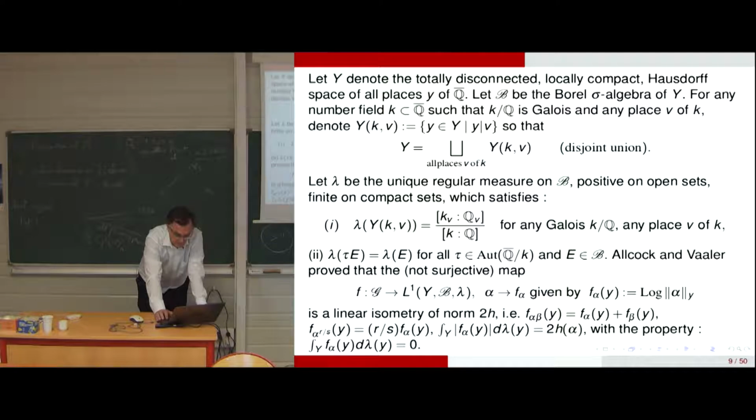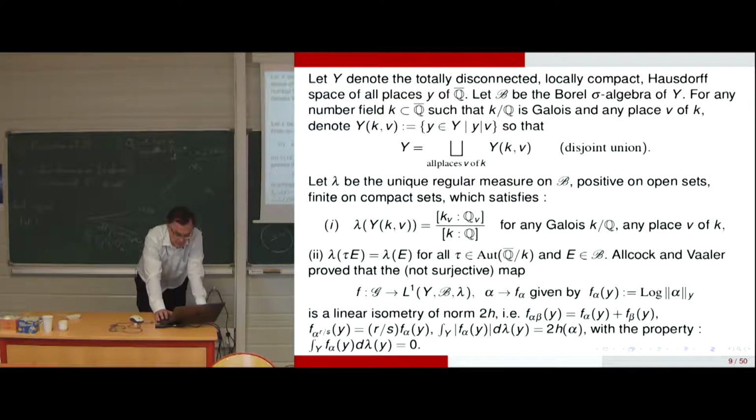Allcock and Vaaler proved that there is a map from G to L1, the integrable functions on Y equipped with the sigma algebra we have seen and this lambda built on the local degrees, with f_alpha given by f_alpha of y equal to the log of the local measure of alpha.